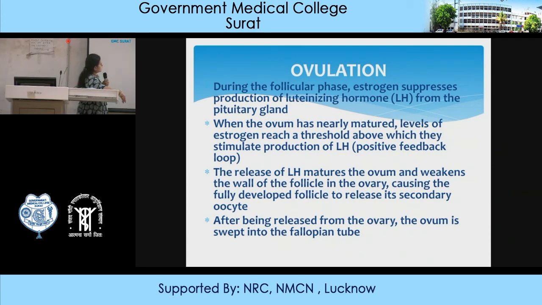The pressure of the follicle increases because of the increase in the fluid, which causes an increase in the turgidity of the follicle. Due to all these conditions, the follicular wall will become weakened. So these are the reasons: the release of LH matures the ovum, weakens the wall of the follicle, and causes the fully developed follicle to release its secondary oocyte.